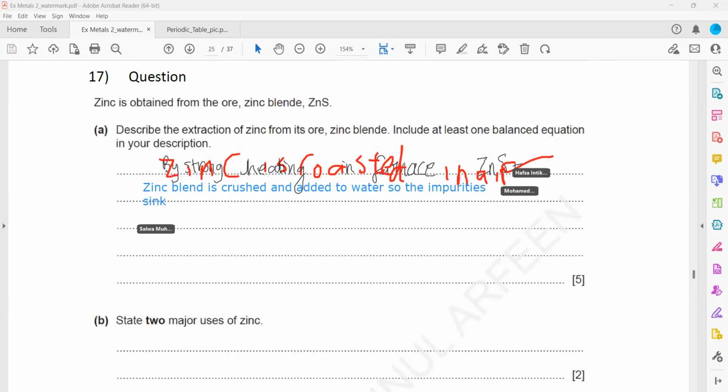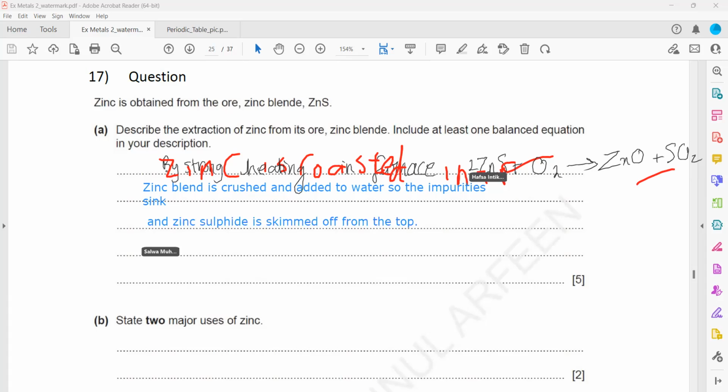Zinc sulfide, zinc blende, is crushed and added to water, so impurities sink. Yeah, that is the first thing you mentioned, but then what happened? 1 mark is for the first equation, and 1 mark is for the second equation, in which you react zinc sulfide skimmed off from the top. Then zinc sulfide reacts with oxygen to give zinc oxide. Then zinc oxide is heated with coke or carbon.